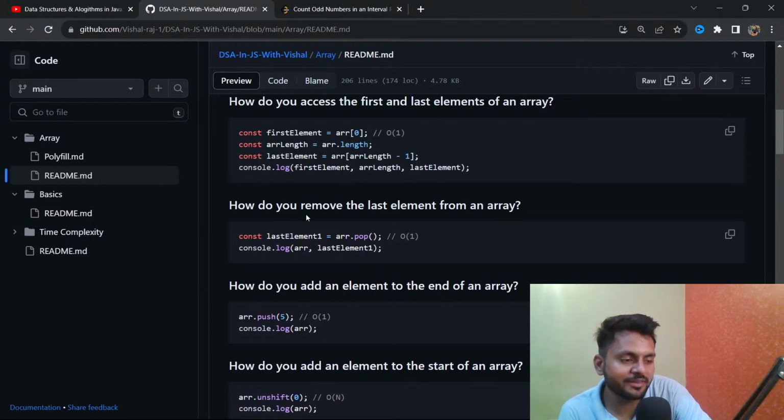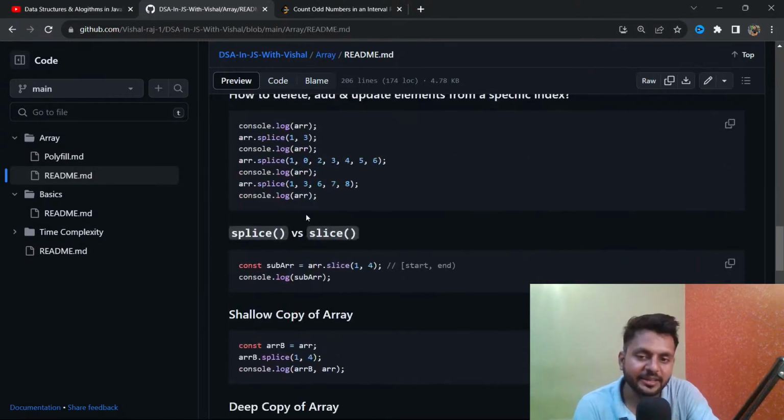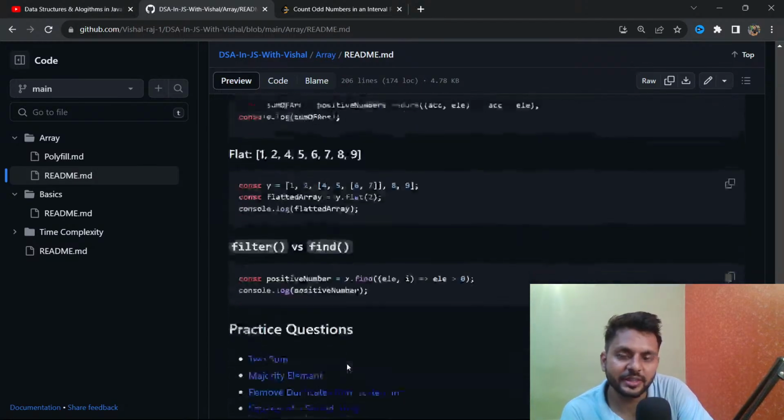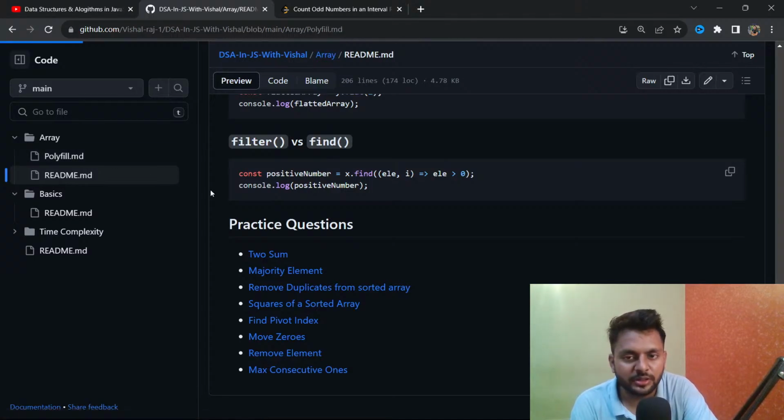If someone asks you to create a polyfill of pop, push, unshift, and flat, you have to understand slice. How to create that? You have to understand this thing. Polyfill is a very simple concept. If you solve a few, 4, 5, 6, 7, 8 problems, you can create the polyfill of anything.